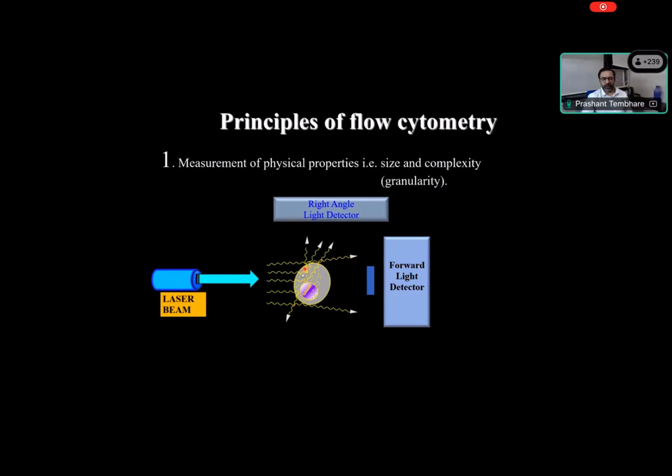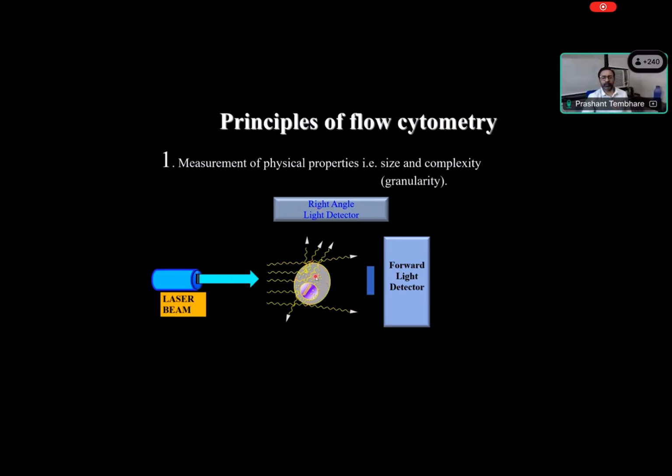Now some of the laser light, as I mentioned, hits the granules and is scattered around the cell in all 360 degrees. But we collect this scattered light from the side of the cell, and this is called the side scatter. Now higher side scatter means highly granular. If there is no side scatter, that means there are no granules. The cell has minimal organelles, and that's why there is no diversion or scatter of this light.